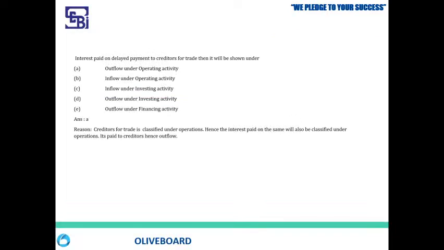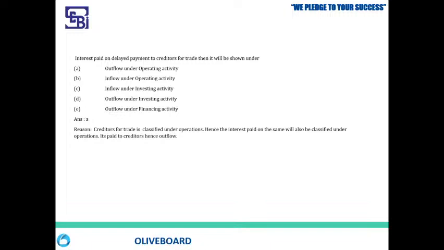Now we move on to the questions without any further delay. So the first question is this. Interest paid on delayed payment to the creditors for trade, then it will be shown under which activity? Now understand, usually if they give interest paid, this question is from cash flow. So if they ask about interest paid, you obviously go for financing activity, right?